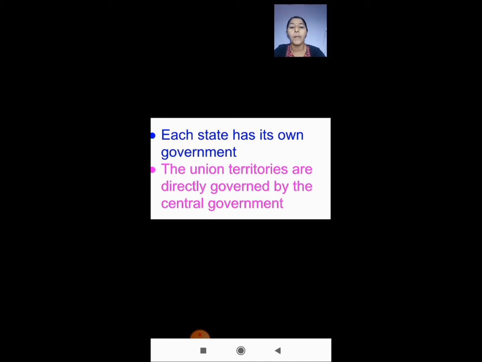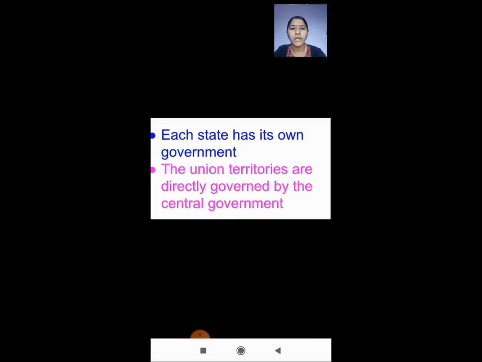But what will happen with the union territories? They will be directly governed by the central government. So union territories will be under the control of the central government. All states will be under the state government.